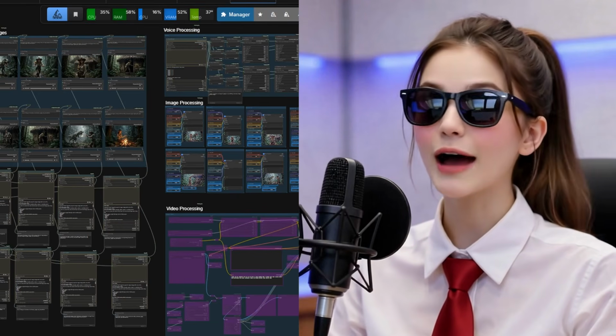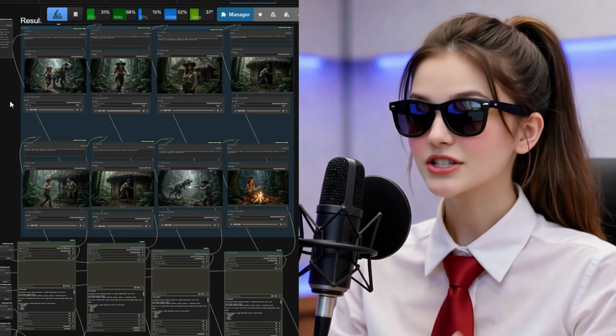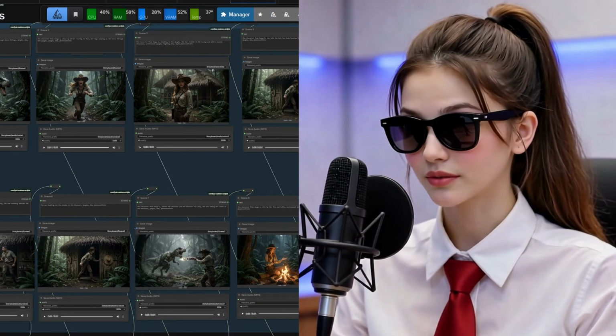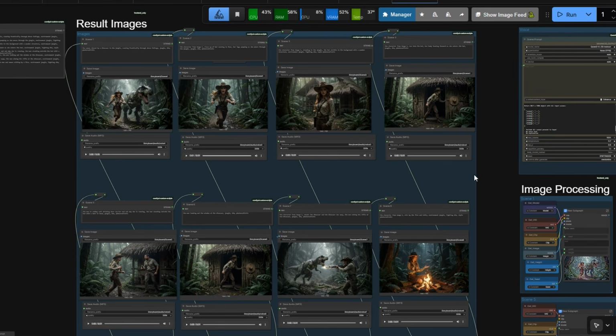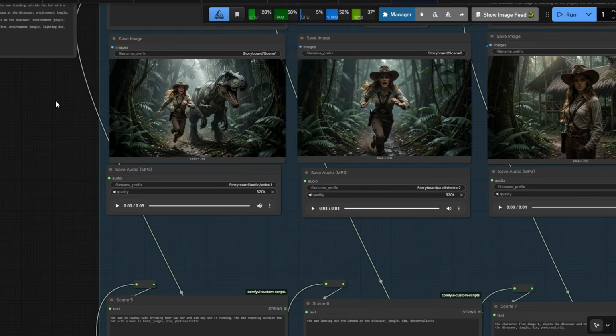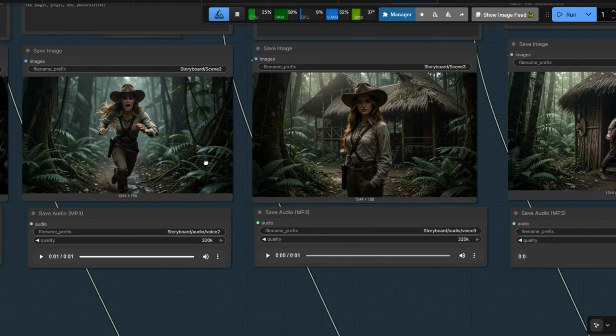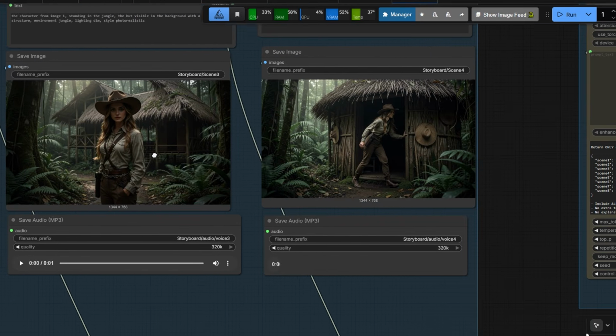The storyboard generator I have been working on is now complete, and today we will take a quick look at what it can do. You simply provide a few lines of a story, and it generates scenes in sequence with multiple shot angles. In this short prompt, I input a woman running through the jungle from a dinosaur.